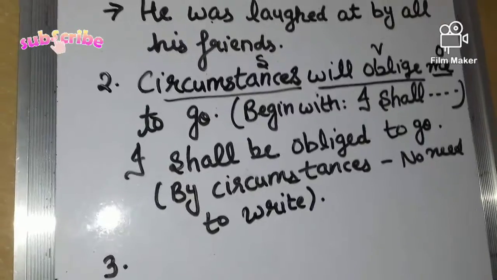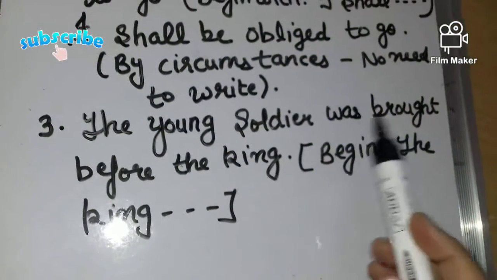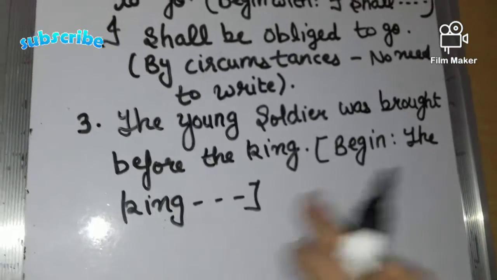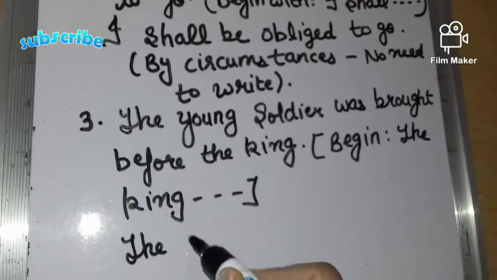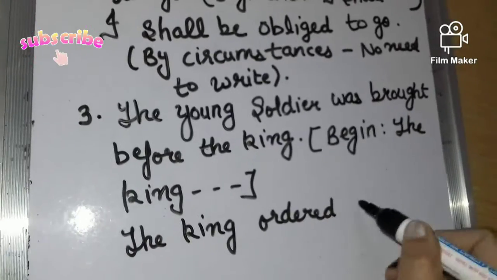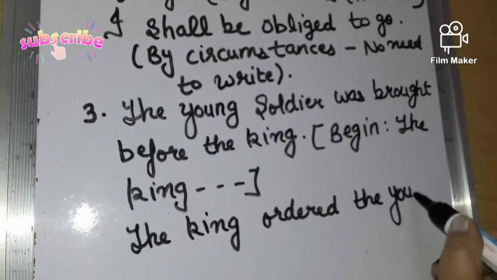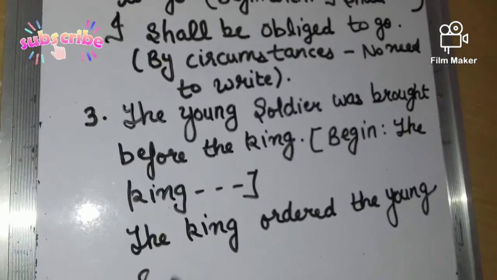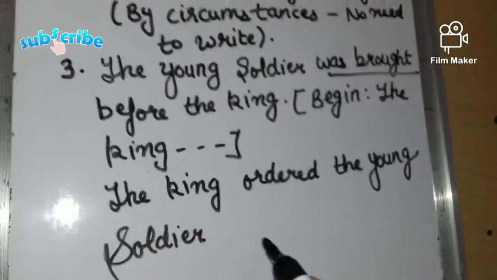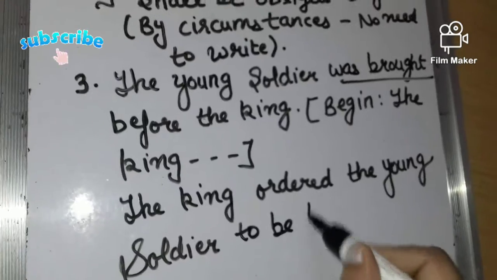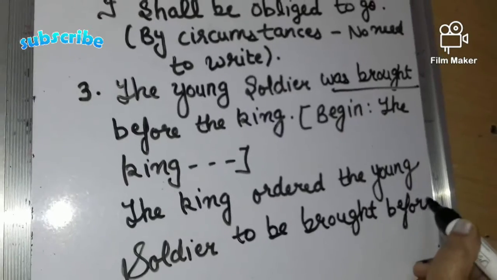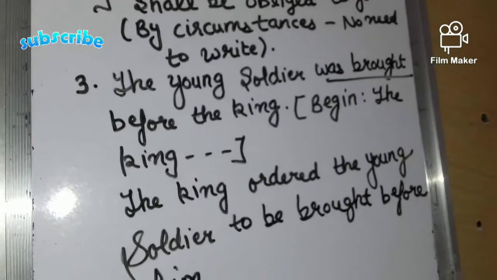Now third sentence is, the young soldier was brought before the king. Begin with the king. So in this sentence we have to begin with king, so we will write it like this. The king ordered the young soldier to be brought before him. Was brought को we will change to be brought, to be brought before him. So इस तरह से हम इस एक्टिव सेंटेंस को इन पैसिव वॉइस चेंज करेंगे.